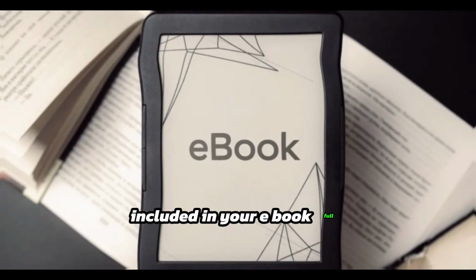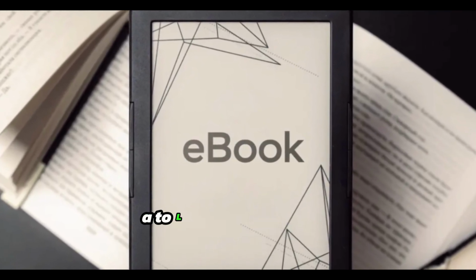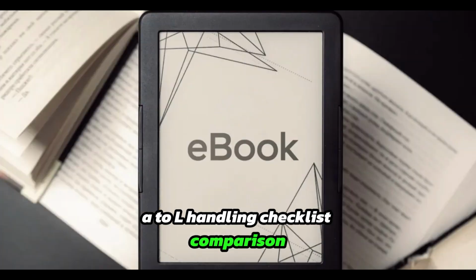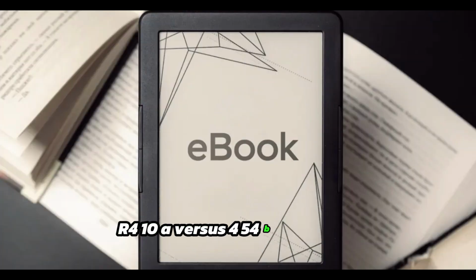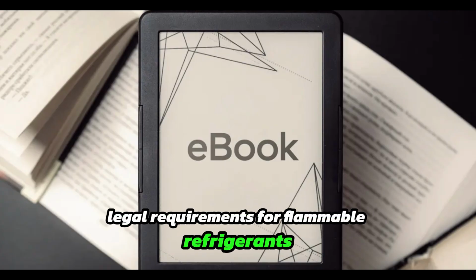Included in your ebook: full refrigerant classification chart, symbols used on AC labels, A2L handling checklist, comparison: R410A versus R454B versus R32, legal requirements for flammable refrigerants.